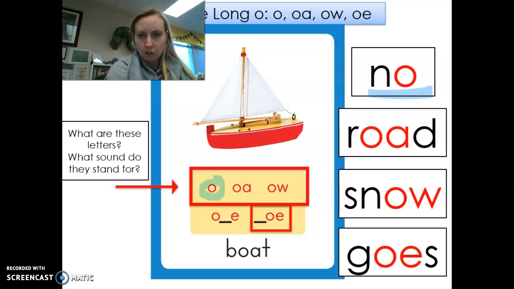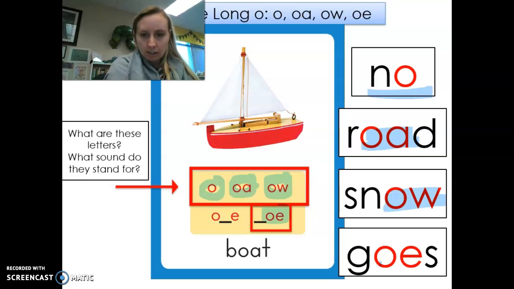So we are working on long O, the boat card. O as in no. OA as O as in road. O as in snow, O-W, and O as in goes, O-E. Okay, here we go.